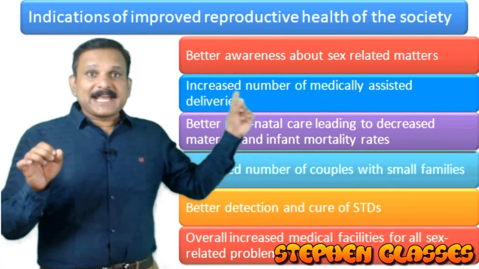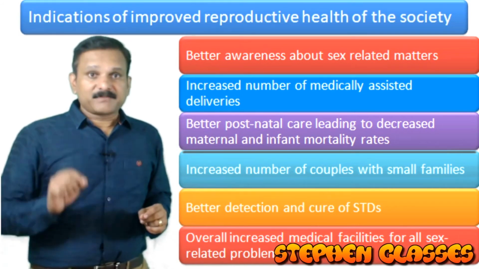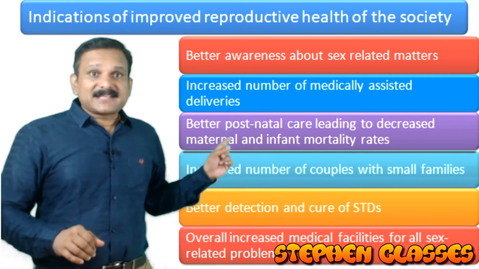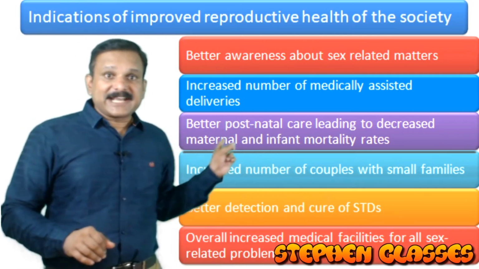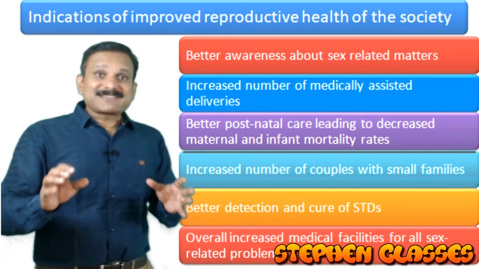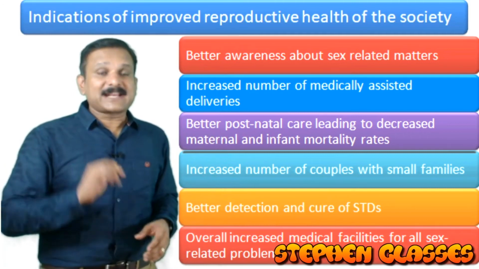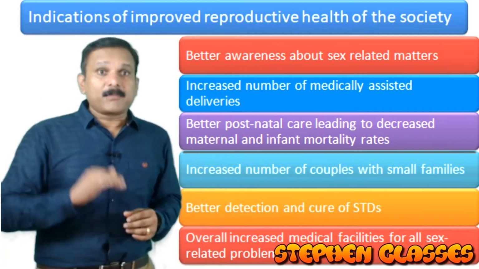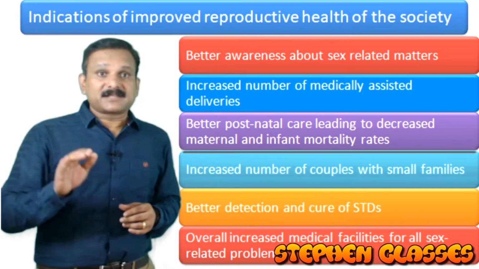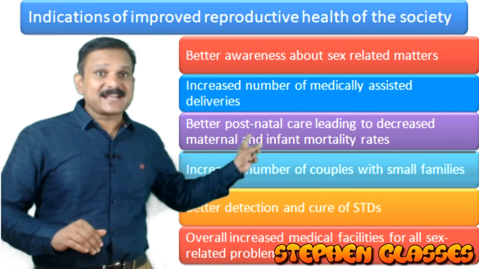There will be an increased number of medically assisted deliveries, and better postnatal care, leading to decreased maternal and infant mortality rate. So the death rate of mothers as well as of children will be very low. That is the meaning of this sentence.